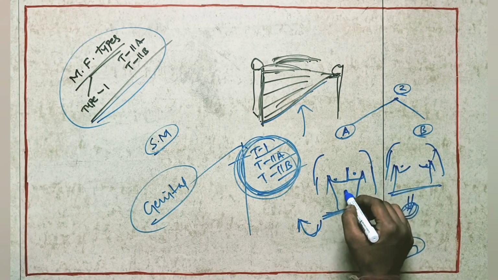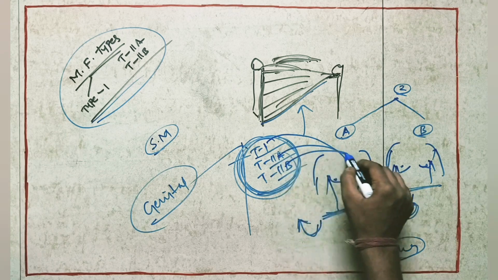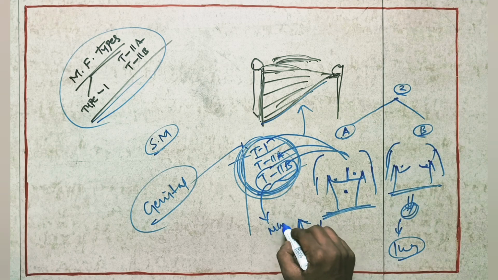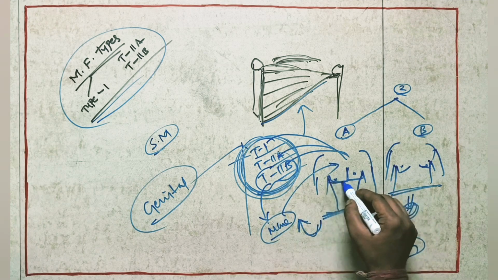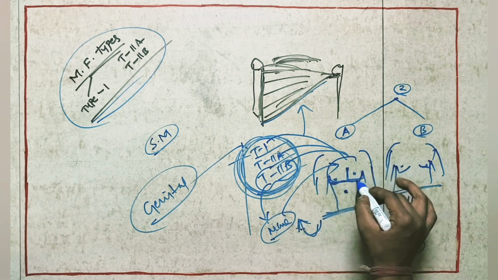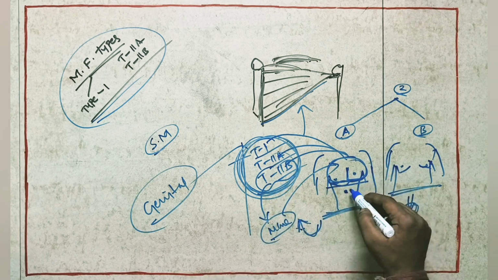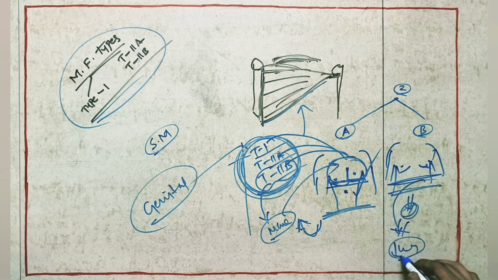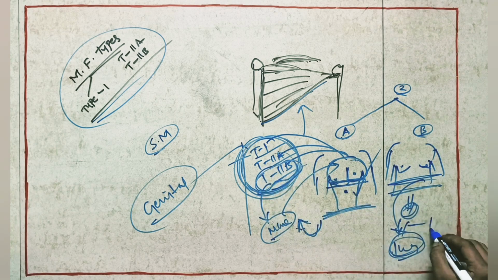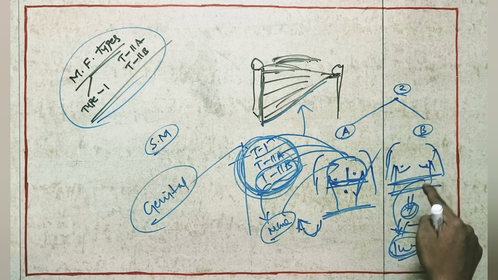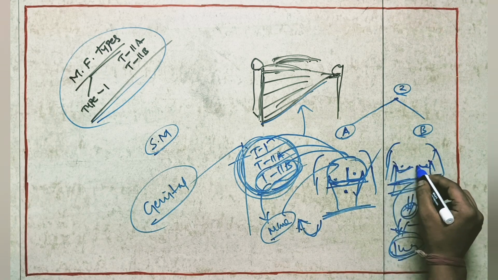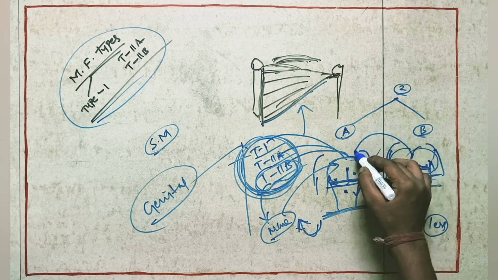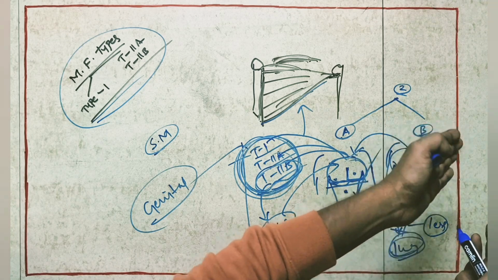Suppose in this person, type 1 will be there, type 2 will be there, but among these types, type 2b muscle fibers will be more. Genetically he has these fibers, so if he joins the gym and does some workout, he will get a nice muscle structure. In the second case, genetically it's not there. Genetically these types of fibers are less in this person's parents, so even though he does too much workout, he won't get proper shape compared to the first person, because genetically it is not there.